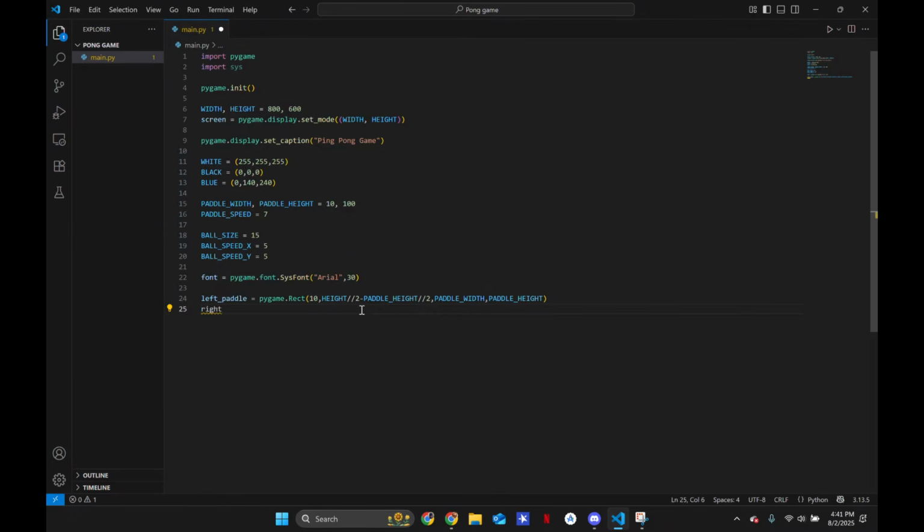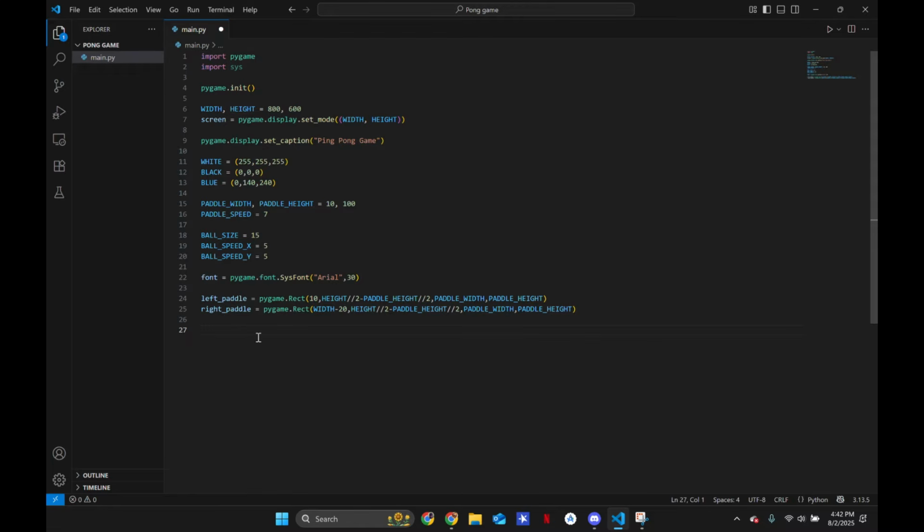But now let's do our right paddle, same thing, pygame.Rect. But now we're going to have to do width minus 20, and height divided by 2 minus paddle height divided by 2, and then paddle width and paddle height, just like that. This does the same thing, but for our right-hand side.